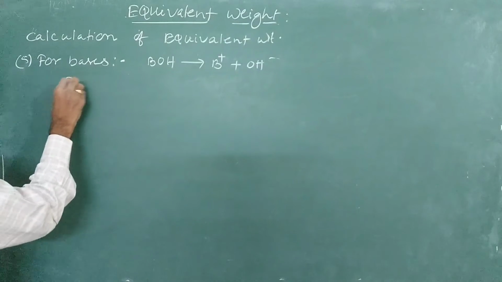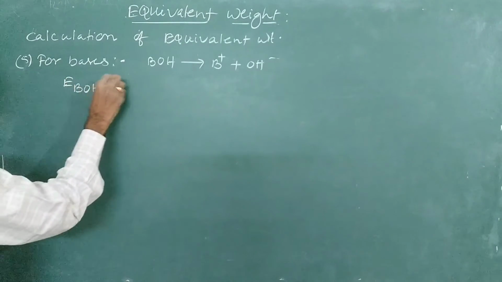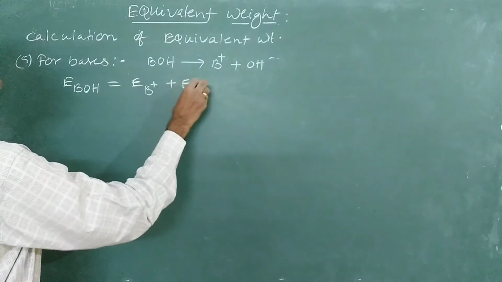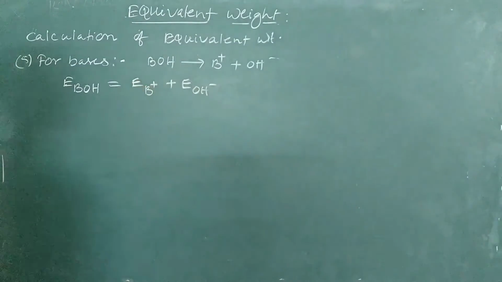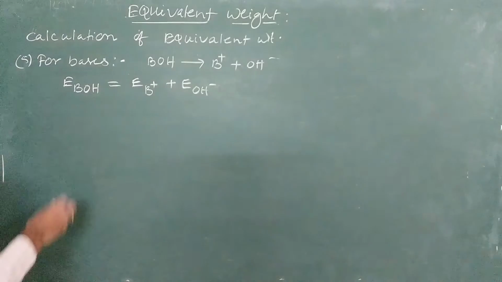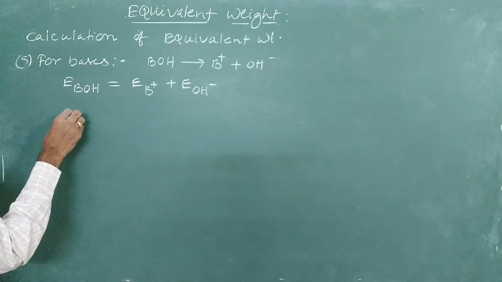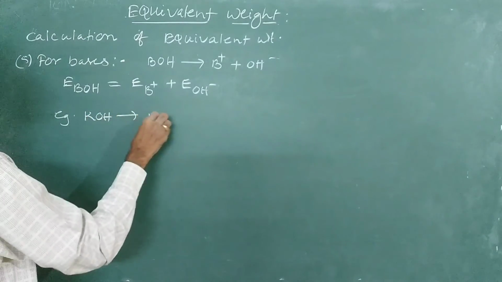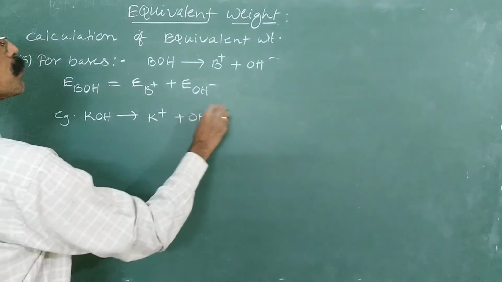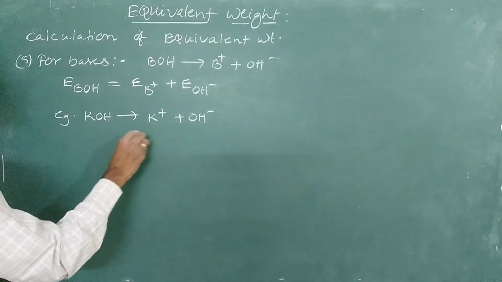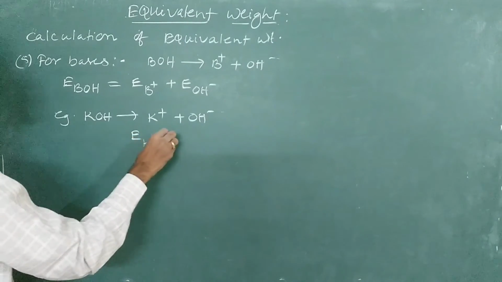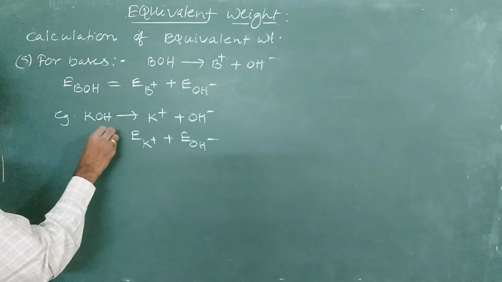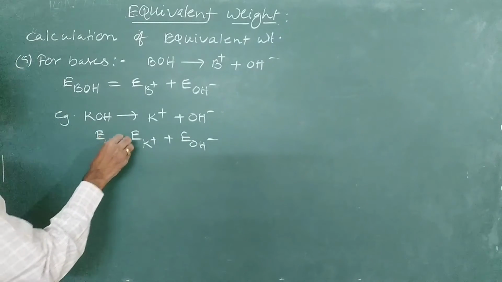Now the equivalent mass of a base is equal to the equivalent mass of the cation plus the equivalent mass of the anion, that is the hydroxyl ion. Let us consider an example like potassium hydroxide. Potassium hydroxide ionizes to give K plus and OH minus, and the equivalent mass of potassium plus the equivalent mass of OH minus gives the equivalent mass of potassium hydroxide.